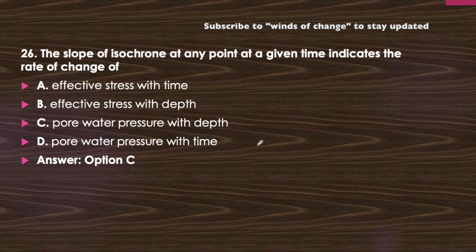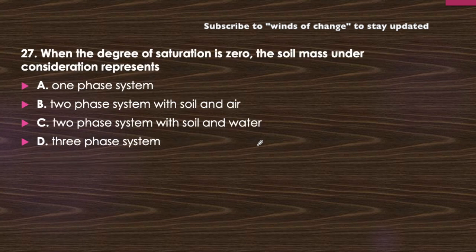Okay, next question. When the degree of saturation is 0, the soil mass under consideration represents a one phase system, a two phase system with soil and air, a two phase system with soil and water, or a three phase system. Now it has been said that the degree of saturation is 0.